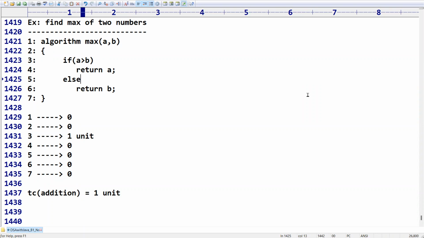The else part is also a condition, Ashok, correct. But first we are going to check the main condition, right? Based on this only, whether this return statement is going to execute or that return statement is going to execute will be decided by this one. The else part is just for our convenience. I need to go in this way, and if this way is closed, I need to take a diversion. That's all. It is not a condition. The condition is checked at the if only.